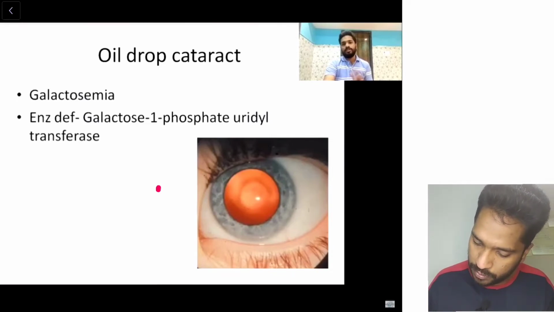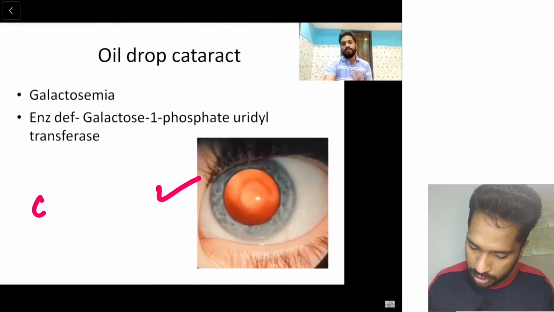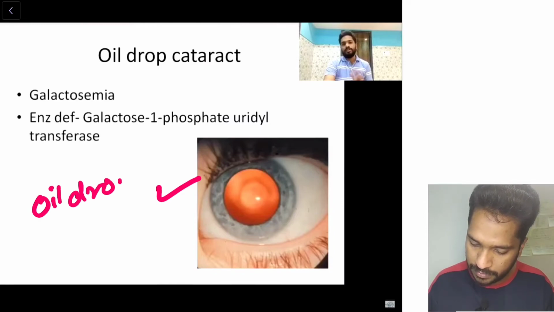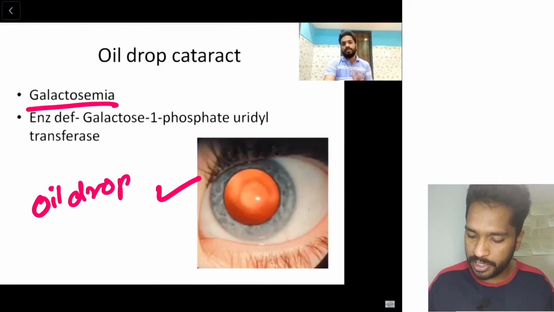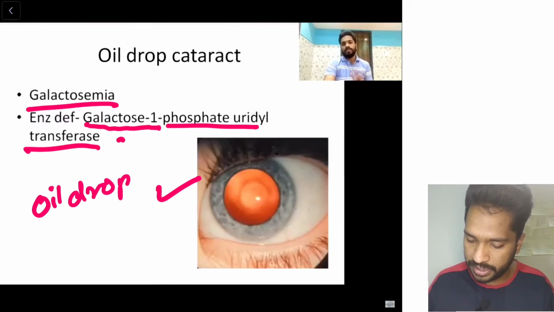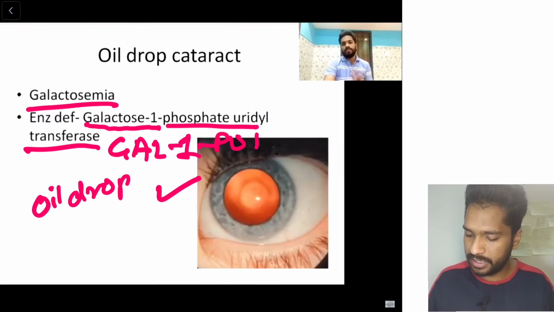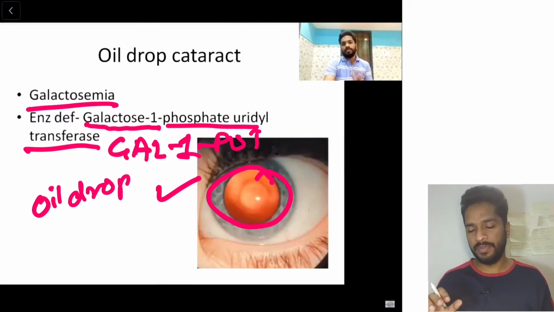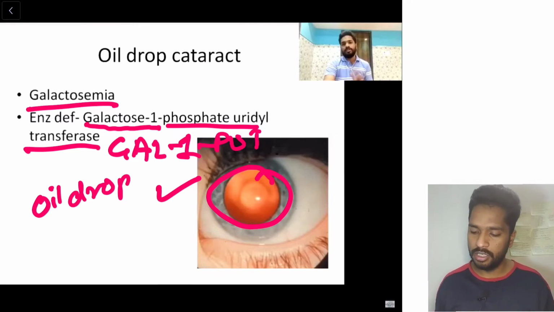This is the image of oil drop cataract, which occurs in galactosemia due to deficiency of galactose 1-phosphate uridyl transferase, which we write today as GALT. You can see like a drop of oil in the appearance of the lens or the cornea. So this is the oil drop cataract seen in galactosemia.